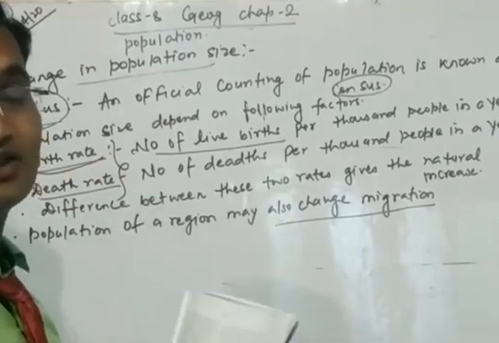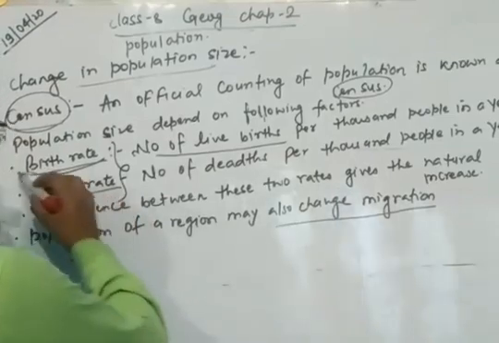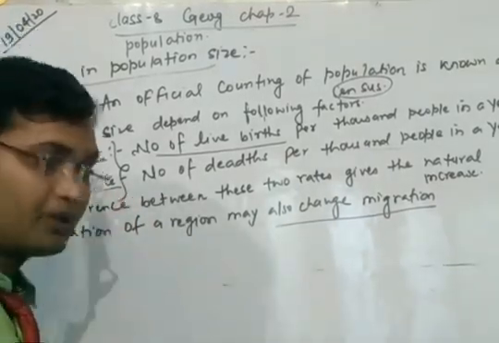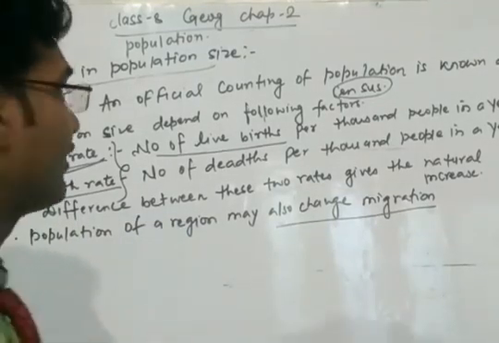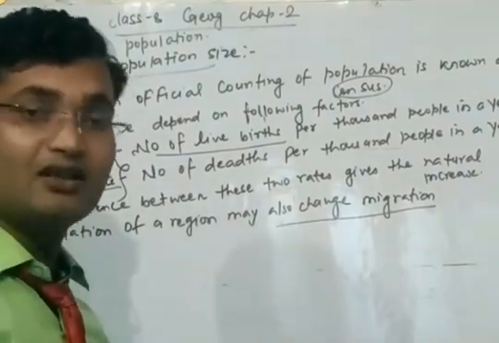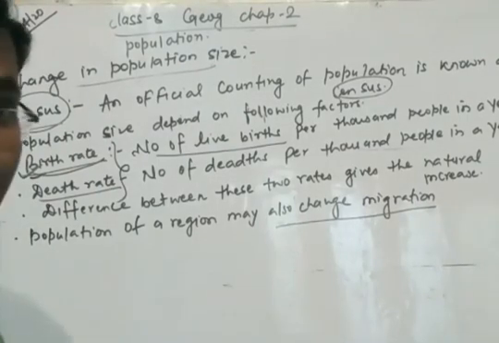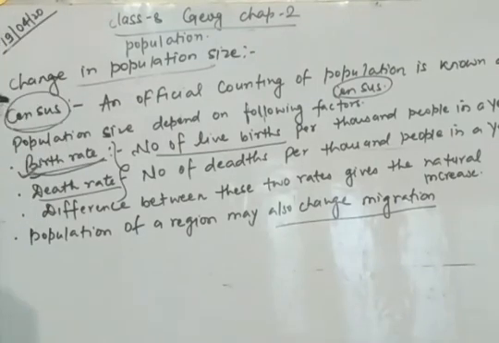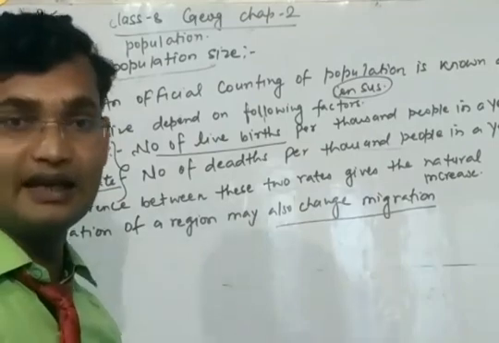And next topic is population size depends upon different factors. What are the factors? First of all, birth rate. What is birth rate? Actually, birth rate is the number of live births per 1,000 people in a year. Means in a year, what number of newborn babies are born is called birth rate. If the birth rate of the country is high, the population size will increase.